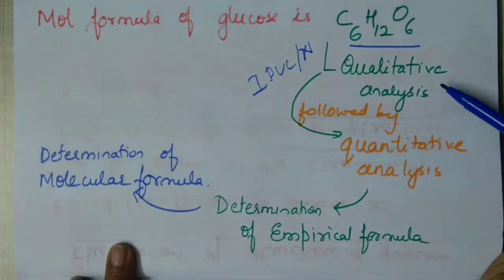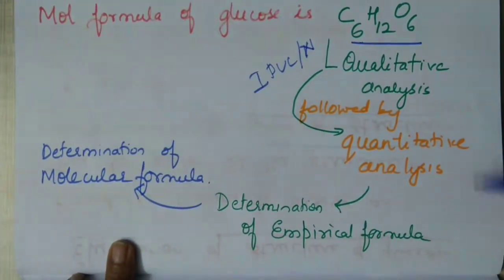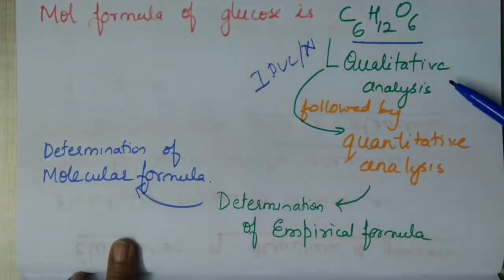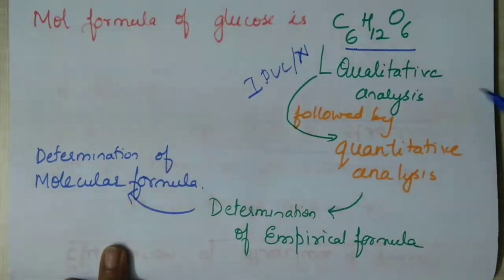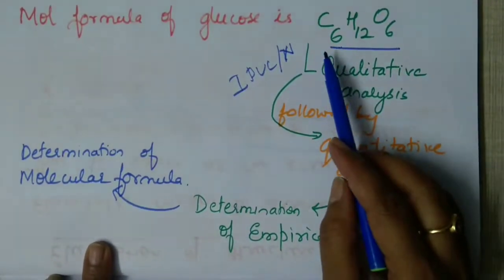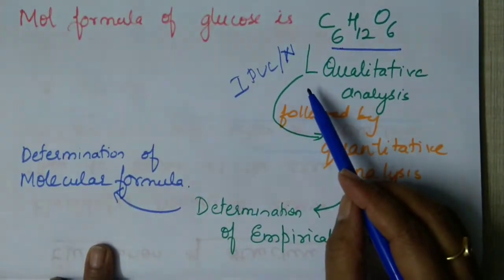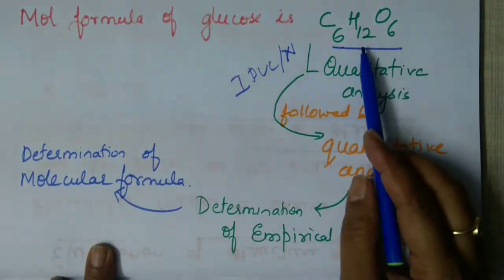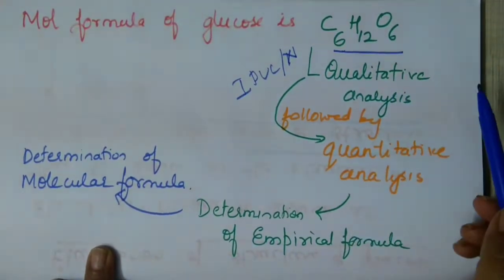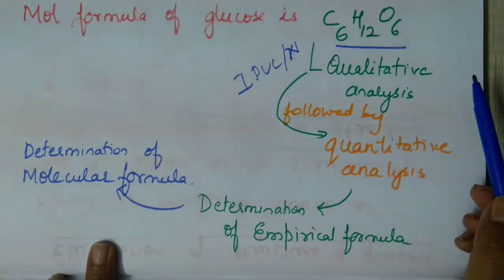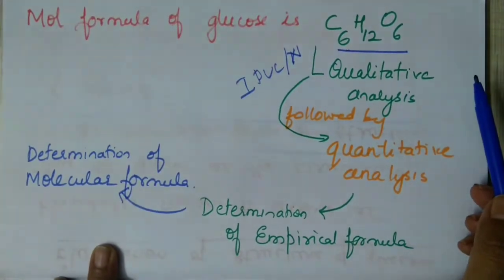Initially you did qualitative analysis followed by quantitative analysis. What is qualitative analysis? You determined whether carbon is there or not by Lebig's method, right? Presence of hydrogen, presence of oxygen, nitrogen, halogens by various methods.